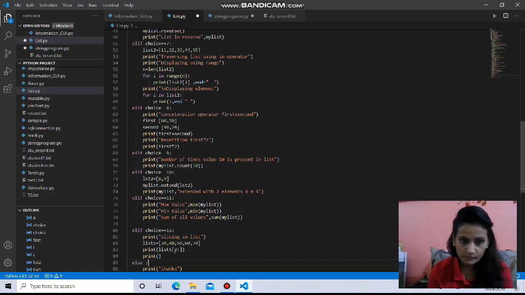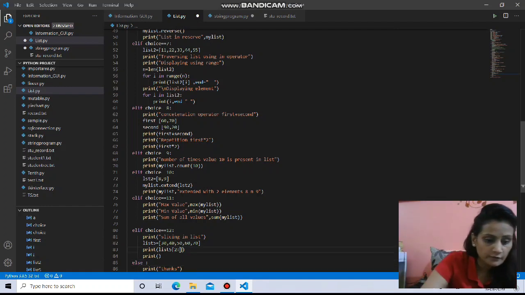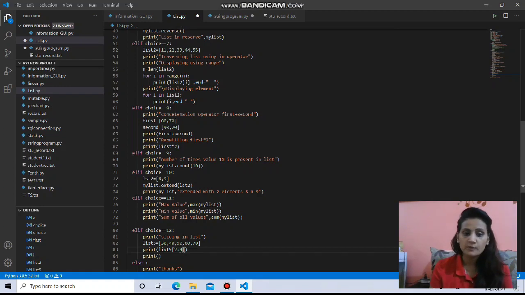Excluded here means, if I write 2 and here 4, that means take from 2 index, go for 3 also, but not for 4. So in that situation what will come? 2 index is 50, and 3 index is 60, so only 50 and 60 will come on the screen. Fourth index will not be included. Similarly, if I don't use anything here, then it will go till the end, starting from 2 index go till last. This slice function I will explain to you in detail in the strings chapter.